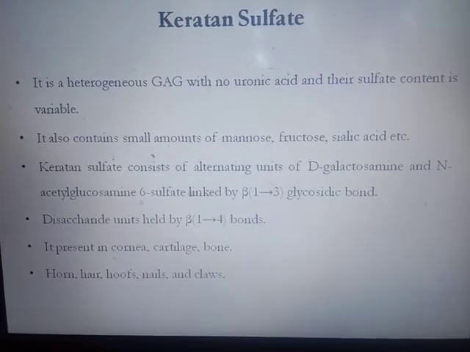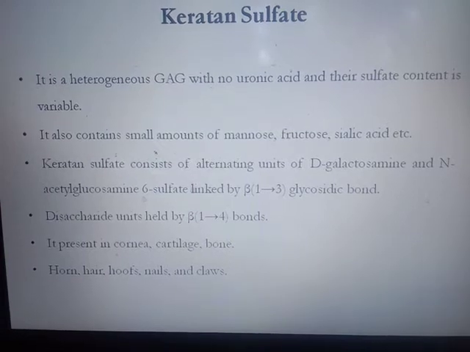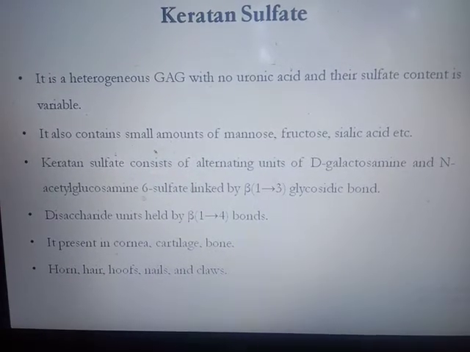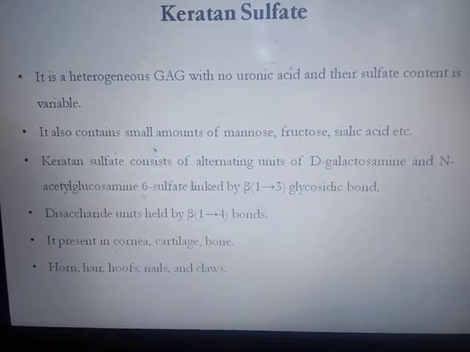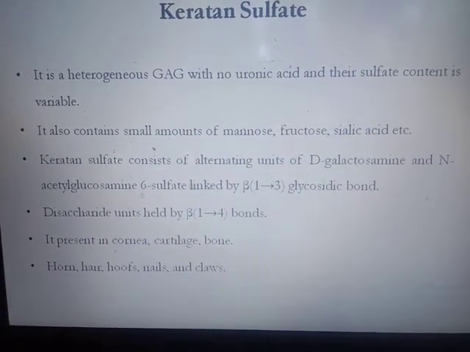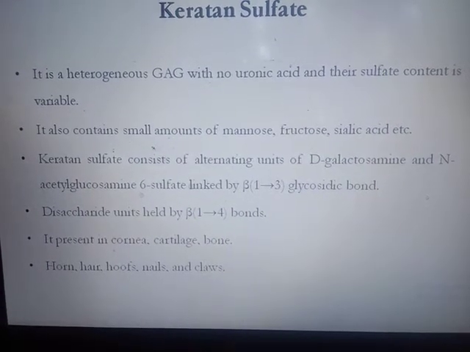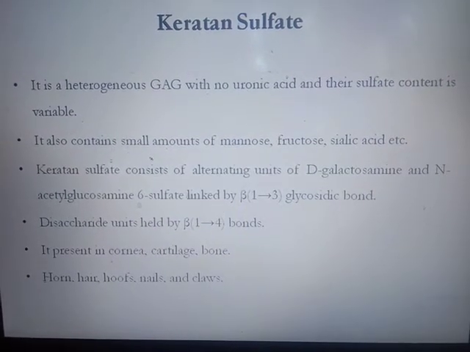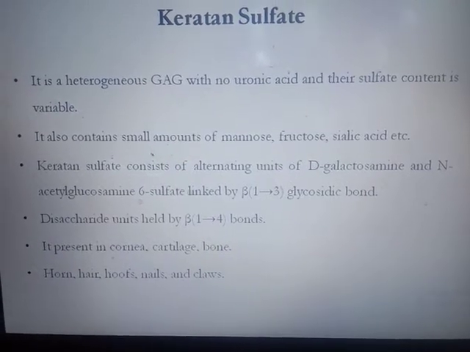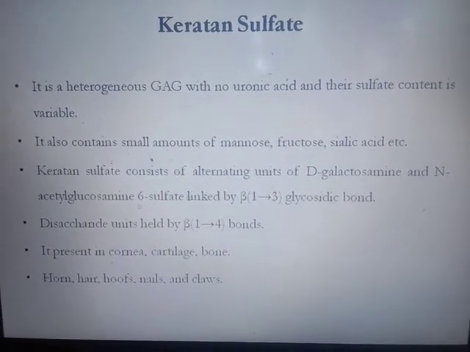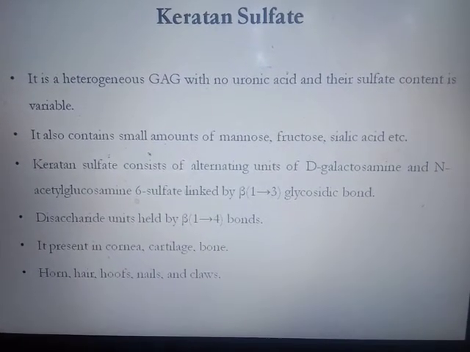Keratan sulfate consists of alternating units of D-galactose and N-acetyl-glucosamine 6-sulfate linked by a beta-1,3 glycosidic bond. Then this disaccharide is again linked with another similar disaccharide by a beta-1,4 bond. So in keratan sulfate there is no glucuronic acid; in place of that it contains D-galactose. This keratan sulfate is found in cornea, cartilage, bone, hair, horn, hoof, nail and claws, which gives the tough structure to hair, horn, hoof, nail and claws.